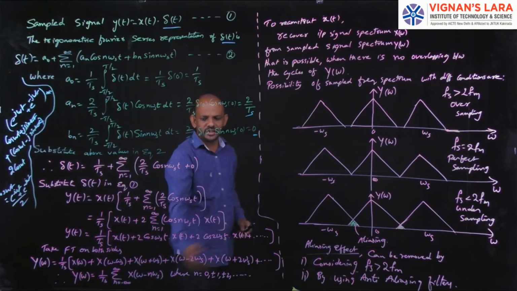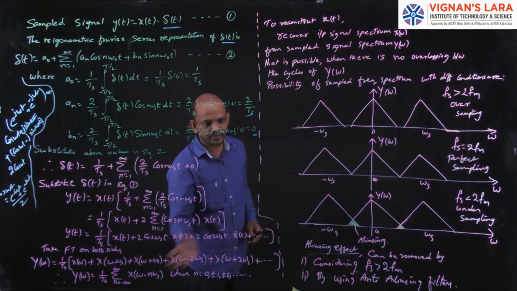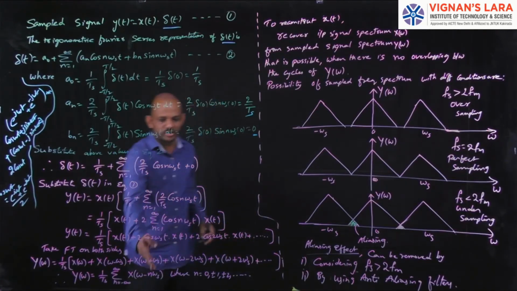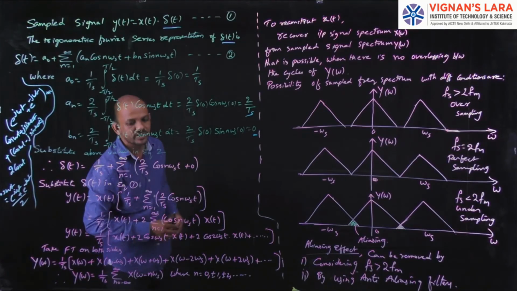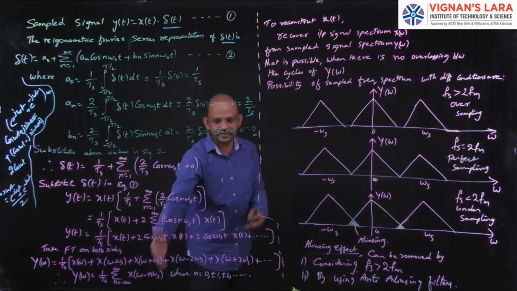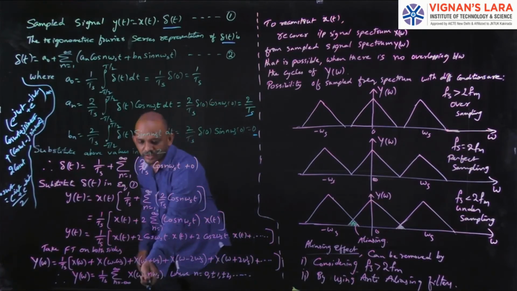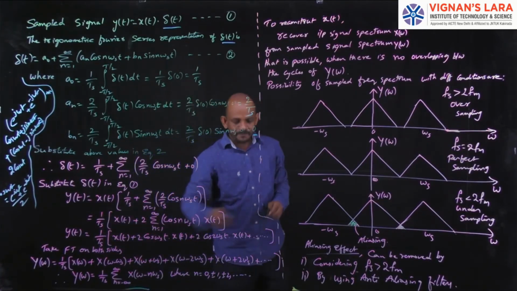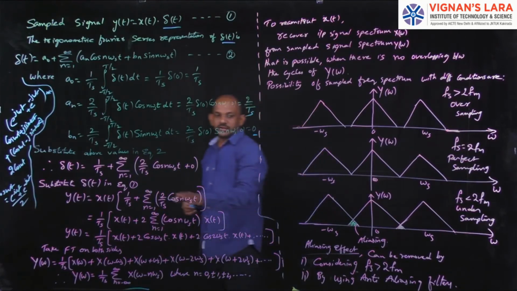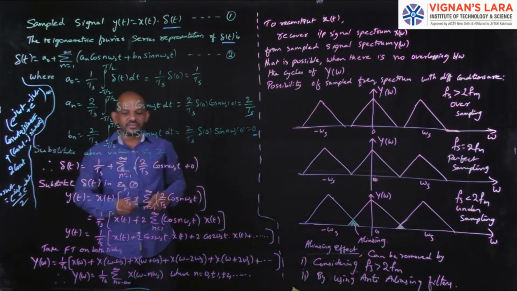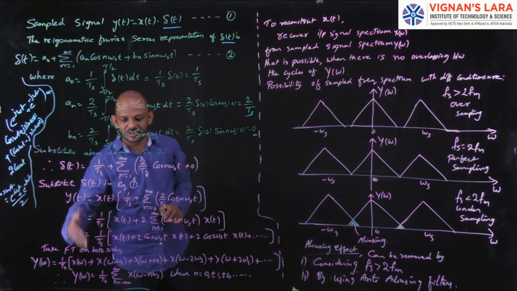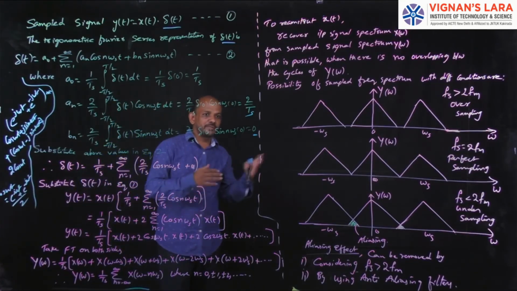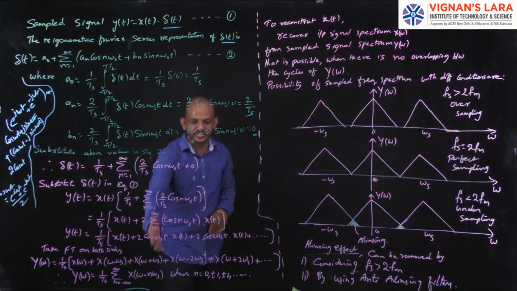In the same way, substitute n equal to 3, I will get the next term. N equal to minus 3, I will get the next term. So n equal to 0 gives X(ω), 1 gives X(ω − ωs), minus 1 gives X(ω + ωs). I compress this using the summation. So this is the Fourier spectrum, or simply the frequency spectrum, of the output signal, that is Y(ω). First I got y(t), and then I got Y(ω). The equation is this one.